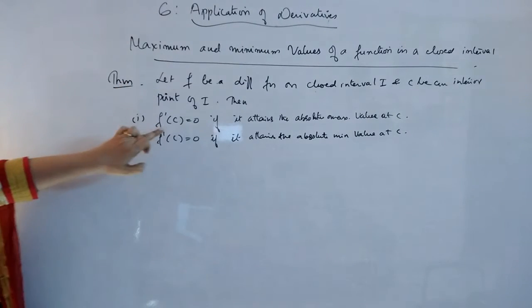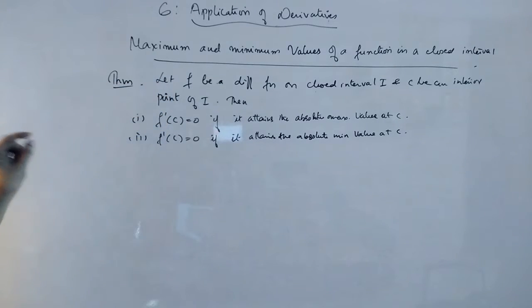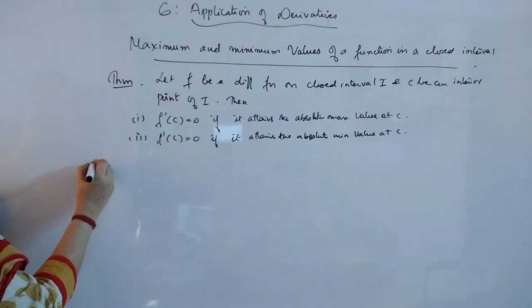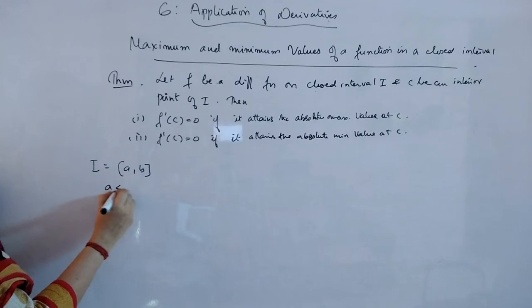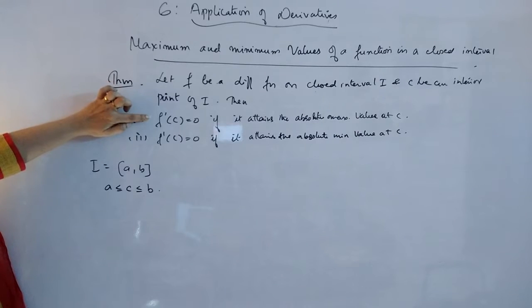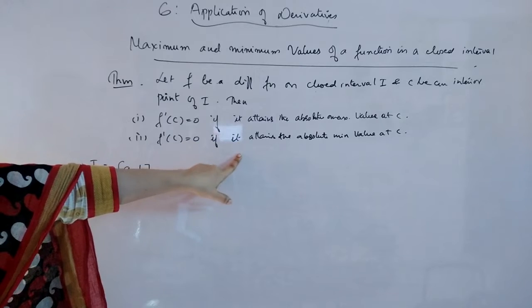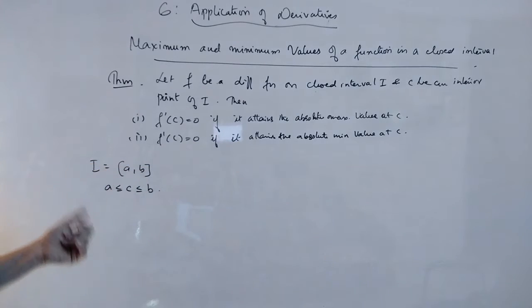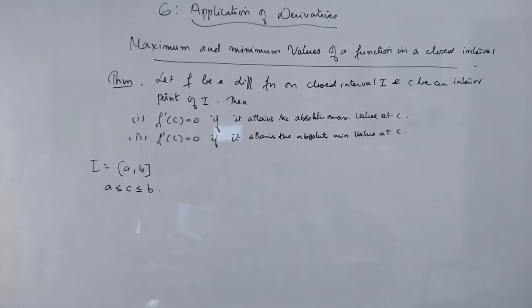If f is differentiable, then only f dash will exist. So f is a differentiable function in the closed interval I, and c is any interior point. That means if I take closed [a, b], c can be any interior point of I. Then f dash of c will be 0 if it is attaining an absolute maximum or absolute minimum value at that point. That means it becomes a critical point or the endpoint. At that point, the function's derivative will give you the value 0.